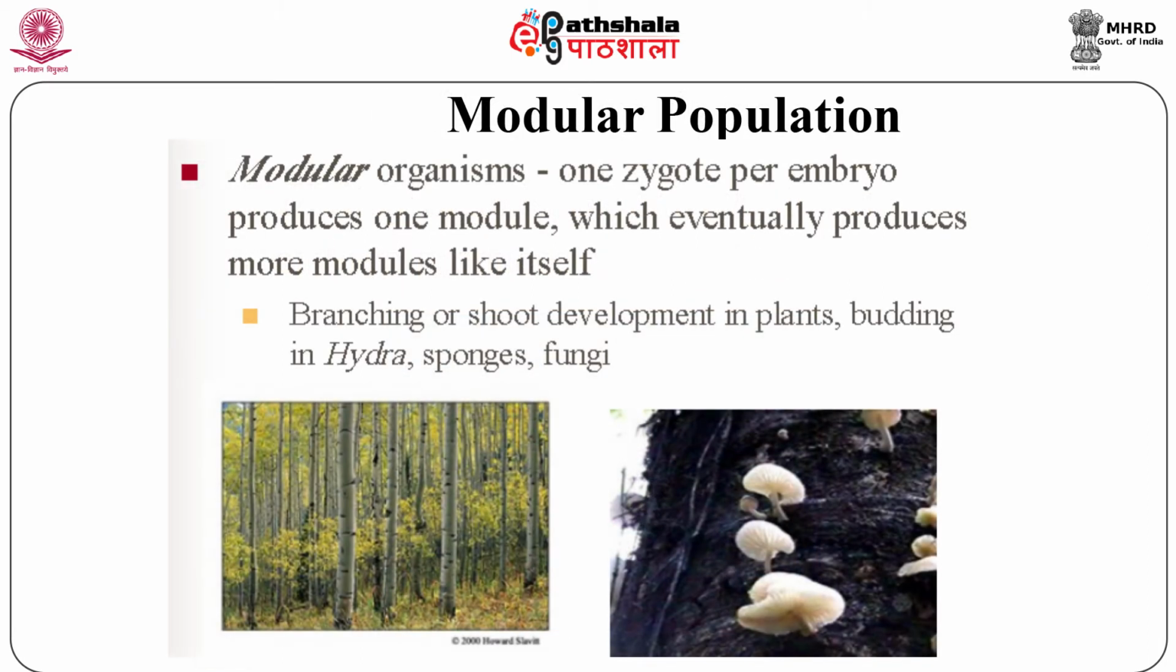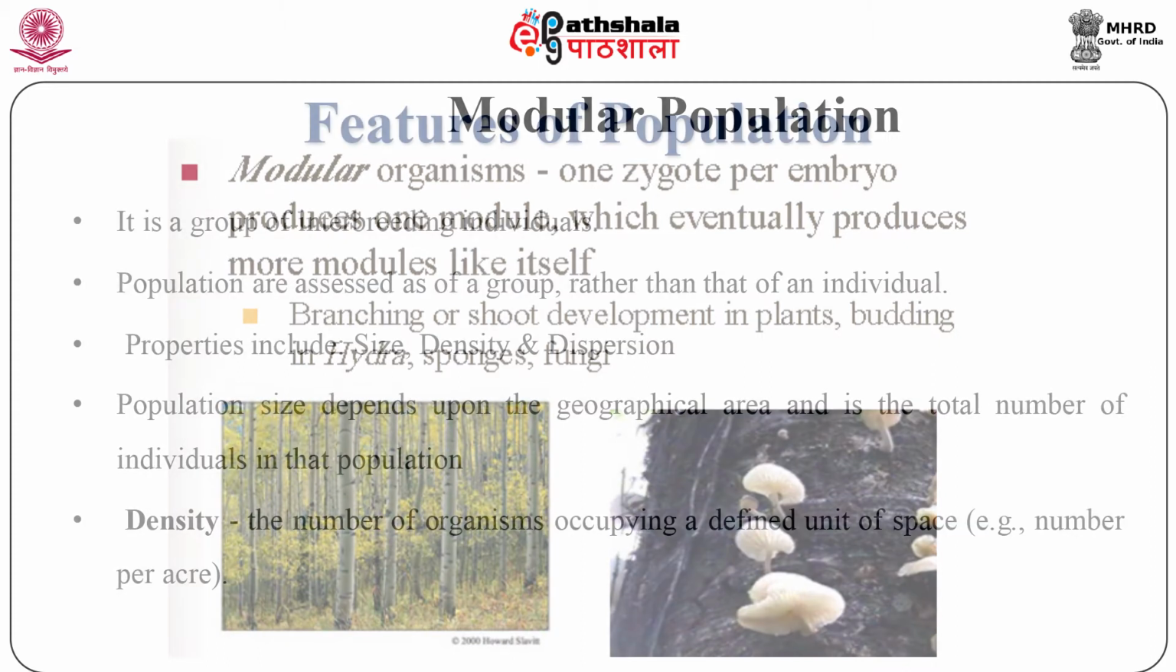The other kind of population is modular populations. In these populations, a single or few individuals arise from a zygote and then produce other individuals or modules by asexual means. Individuals of these populations exhibit variation in their morphological features. Plants and a few animal groups like sponges and corals are examples of modular populations.